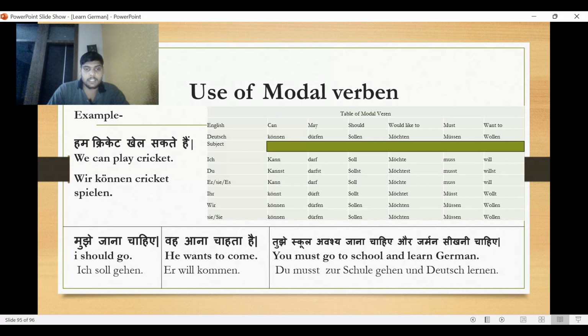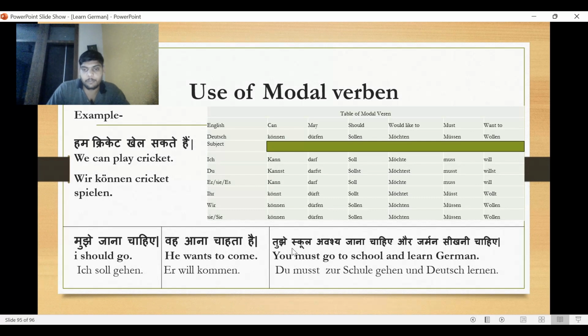Next one is वह आना चाहता है. Subject is he in English. So in German, subject is er. With the subject er, we should use the ich form as it is. Er will आना चाहता है. So wants to, it means want to, will. Will is the ich form. So the same form will be used with er as with ich. So here the subject is er, that's why we are using will kommen. आना की क्या है? Kommen. Er will kommen. वह आना चाहता है.